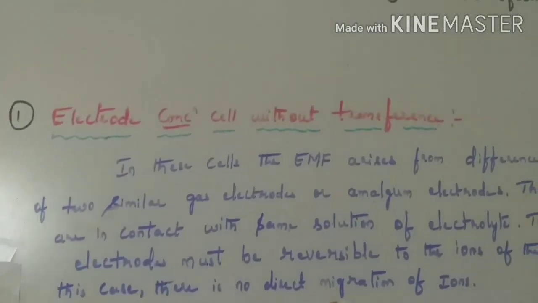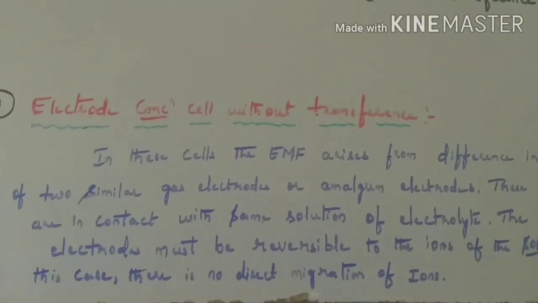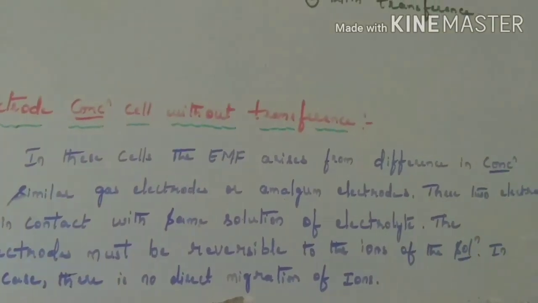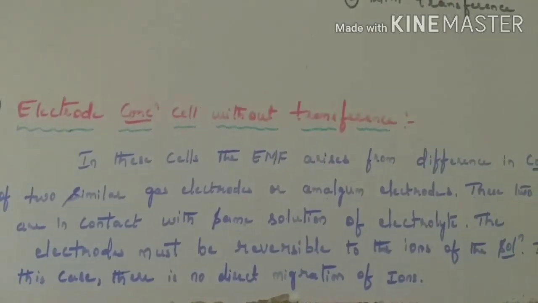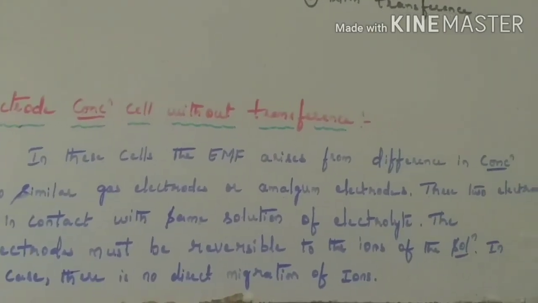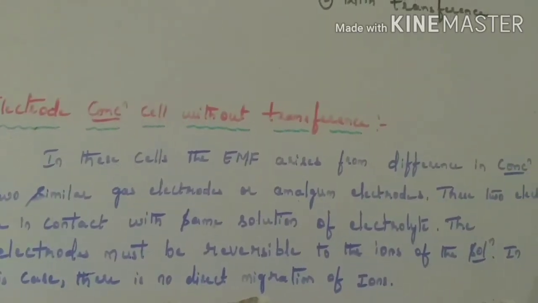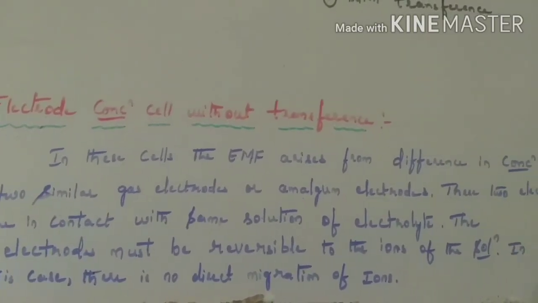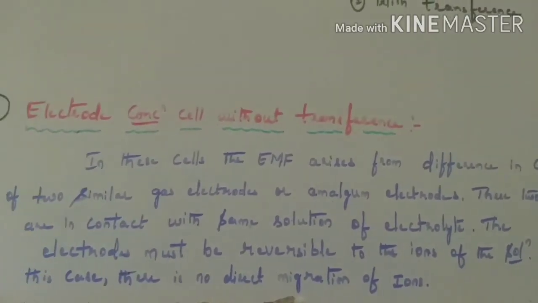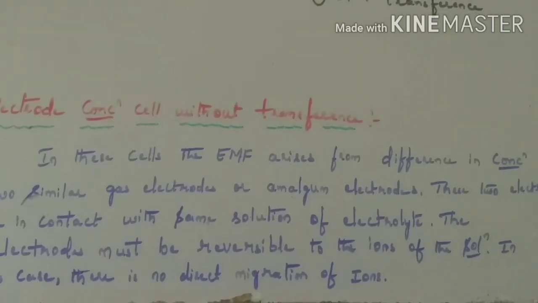What do you mean by electrode concentration cell without transference? In these cells, the EMF arises from difference in concentration of two similar gas electrodes or amalgam electrodes. These two electrodes are in contact with the same solution of electrolyte. The electrode must be reversible to the ions of the solution. In this case, there is no direct migration of ions.